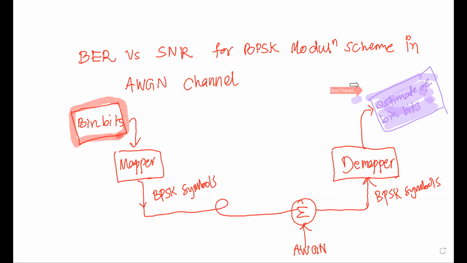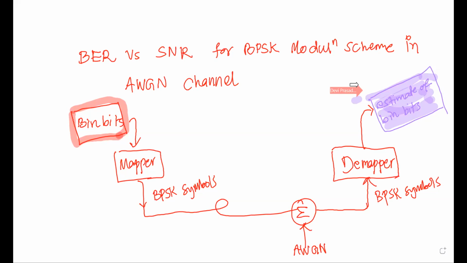Then we go for the estimate of binary bits. After that, we will compare the transmitted binary bits, the red one on the left side, with the purple one shown towards the right of the block diagram.